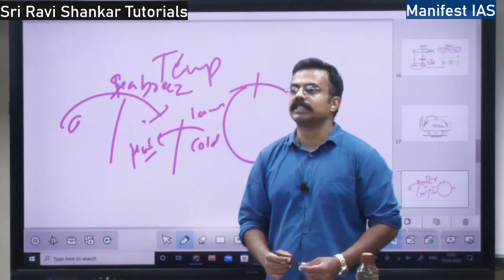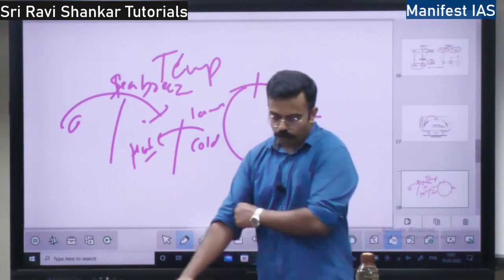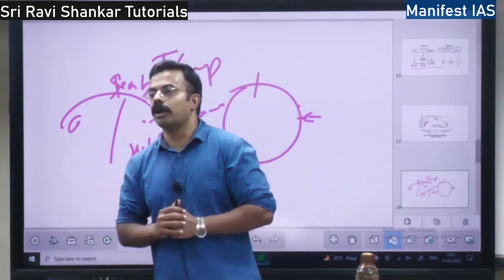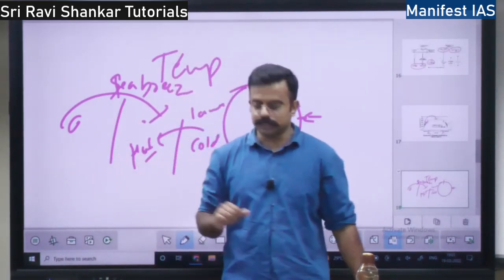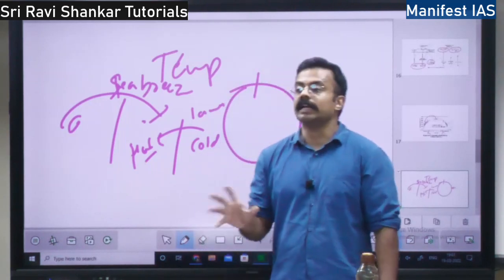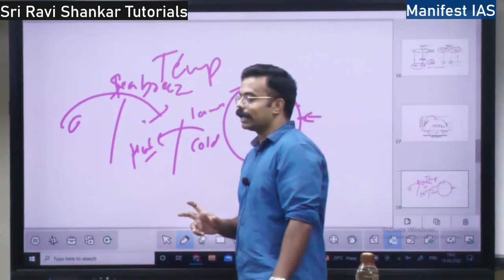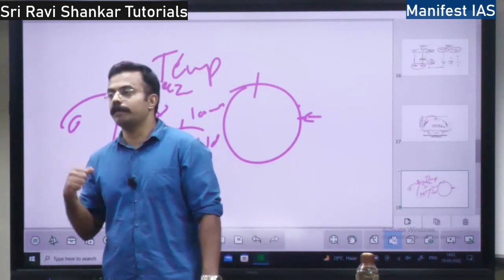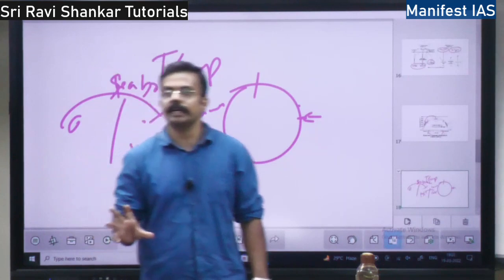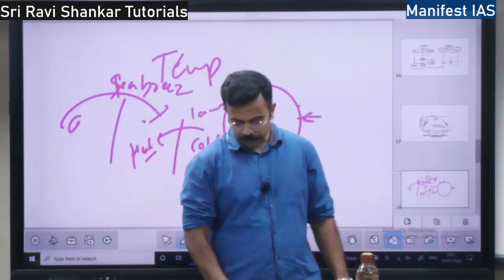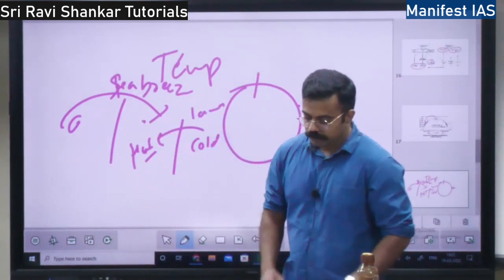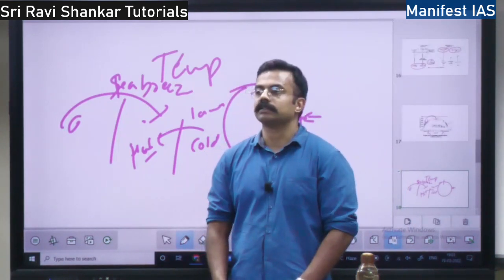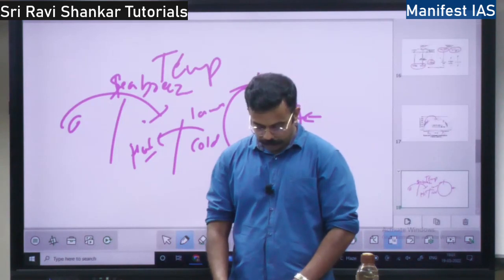Then you have air mass. Air mass circulation will also affect the temperature. If the air is hot, the temperature will be hot. If the air is cold, the temperature will be cold. Also ocean currents. I told you what a current is. If the ocean current is cold, the temperature will be cold around that region. If the ocean current is hot, the temperature will be hot.